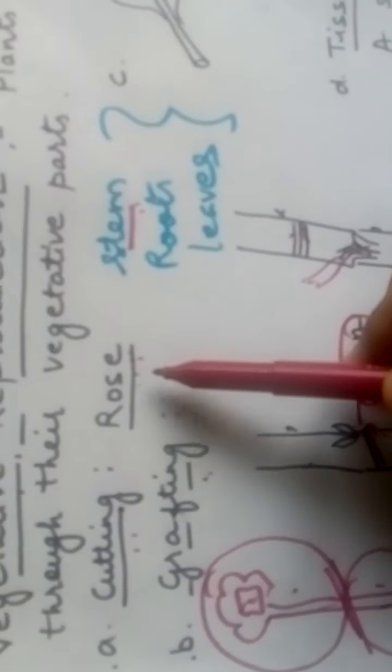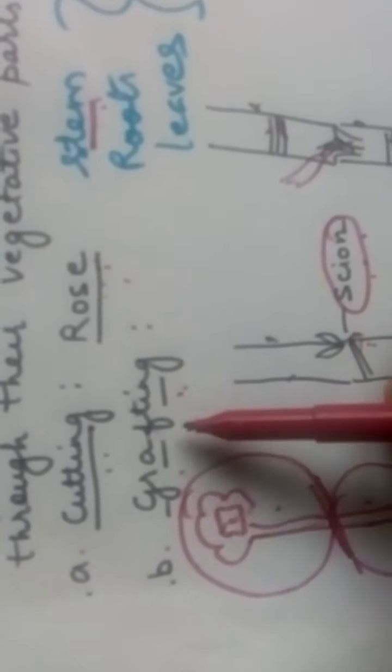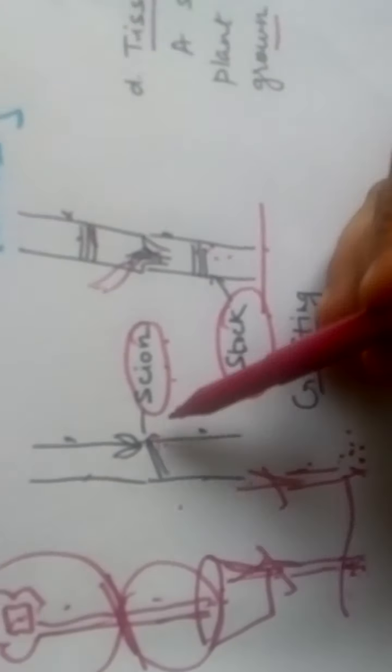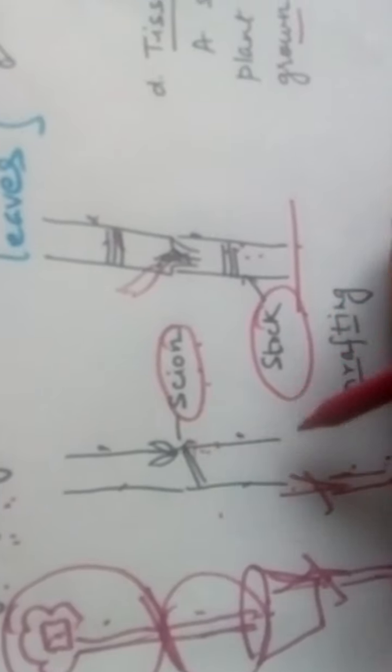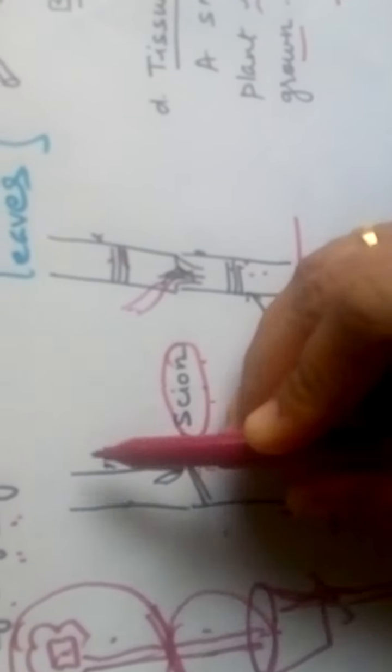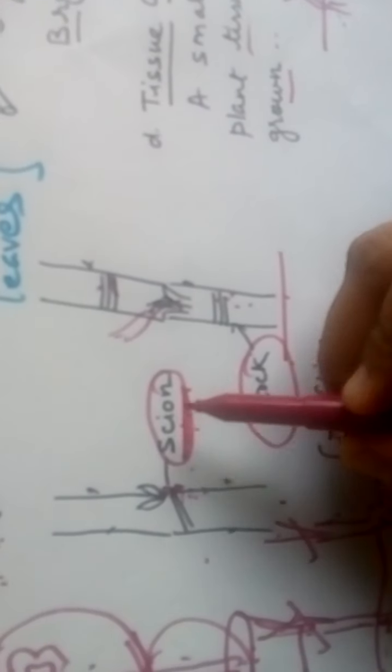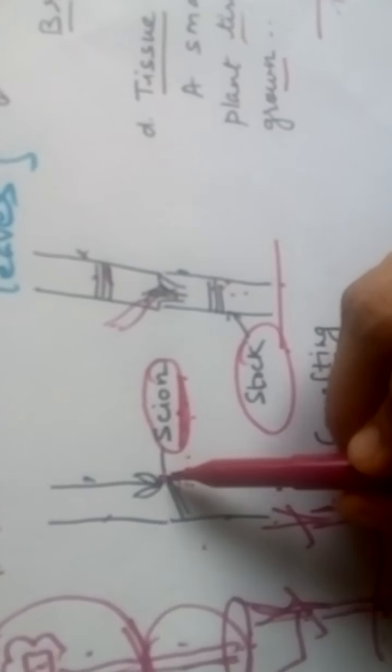Next method is grafting, which is again found in the garden plant rose. In this grafting method, we find small buds which grow on the stem of the rose plant. These buds are known as the scion, and through this scion the new plants develop.